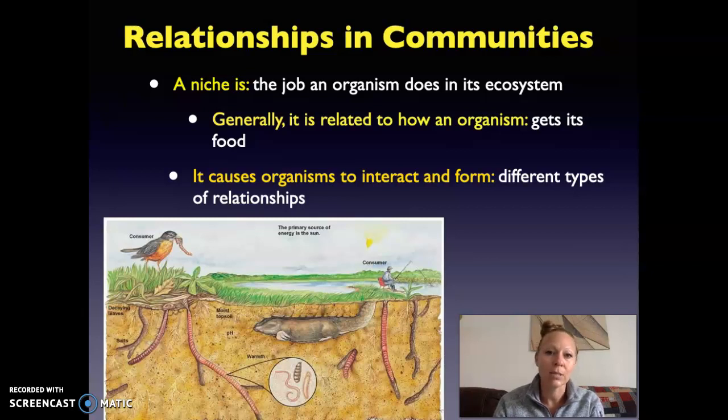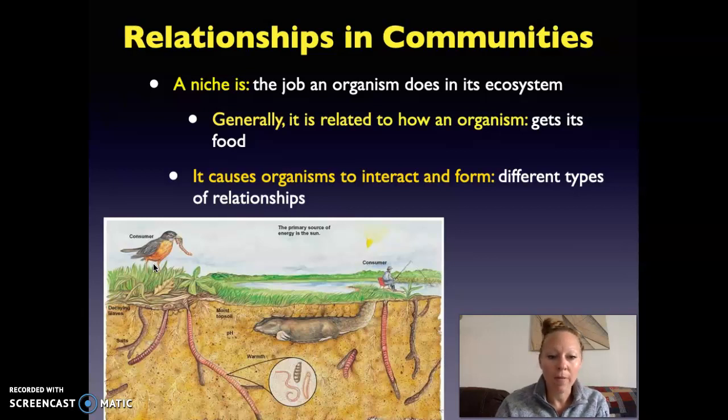Remember that a niche is something that an animal or an organism does, that is its job in its ecosystem. And so oftentimes this has to do with how they get their food, if it is an animal and it is eating. And so if we look at this picture here, we can see that the job or the niche of the bird is to eat the worms, which is going to keep the worm population down.